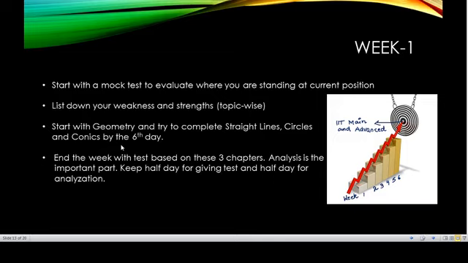So at the end of the week, you have to give at least 3 to 4 tests. And the most important part is analysis. Do not believe that just giving 10 tests and getting a score of 60-70% is enough. No, I need to see where I am lagging. Let us say the 30% which we were not able to solve, a question came from that, right? So if during our analysis we are able to complete that part, definitely that will help in our final